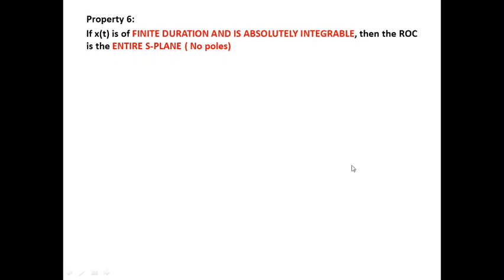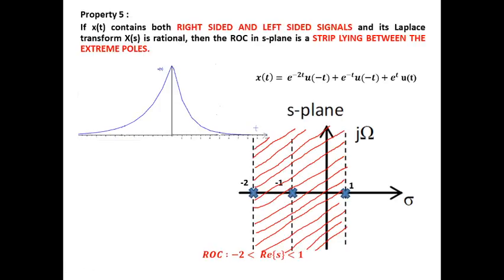Property number 6. If x of t is of finite duration and is absolutely integrable, then the ROC is the entire S plane. I would like to make a small indication in the previous one. Here we need to assume that x of t does not decay to 0, but it just goes on extending till infinity. It is not finite, it just extends. And again here also you have to assume that it extends. In that case it will be taken as a left-sided and a right-sided signal.